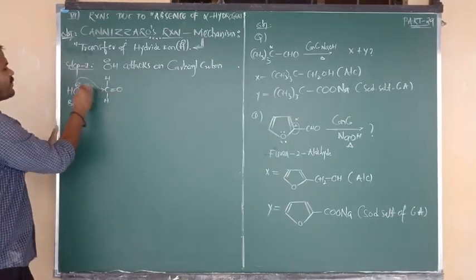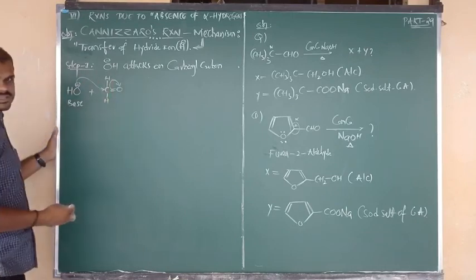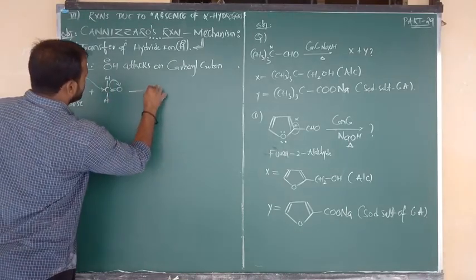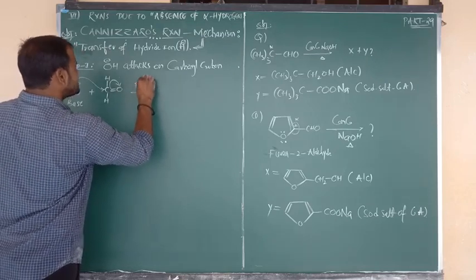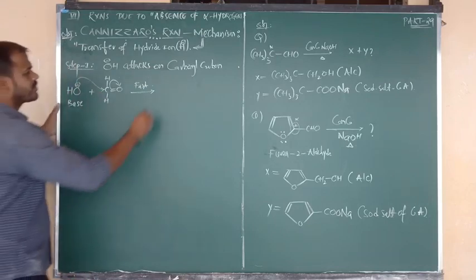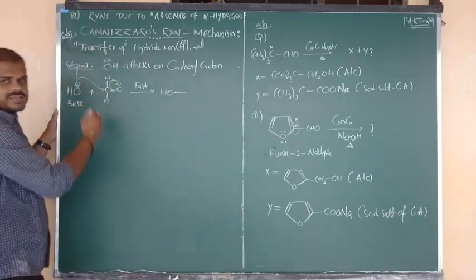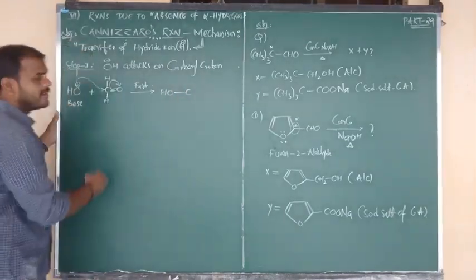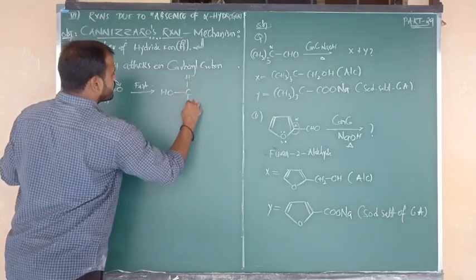So by the back attack of OH minus nucleophile, the pi bond is shifted towards the oxygen. The attack of OH minus is actually a fast step reaction. HO attacks the carbon above the plane, and below the plane two hydrogens are there.